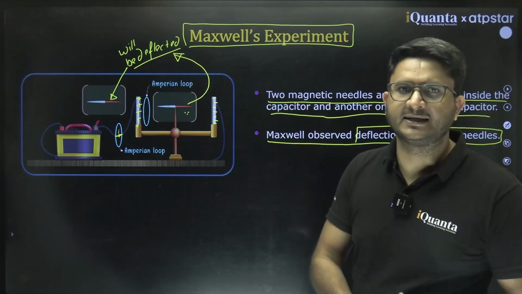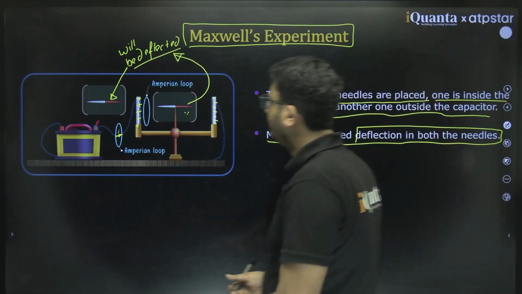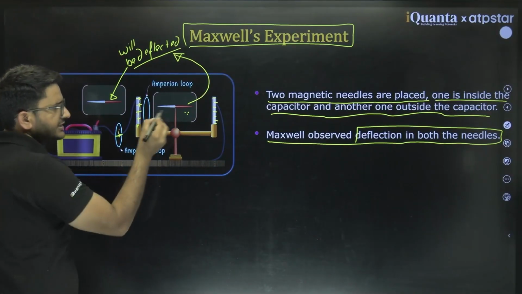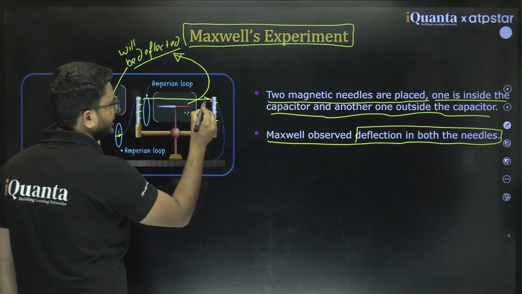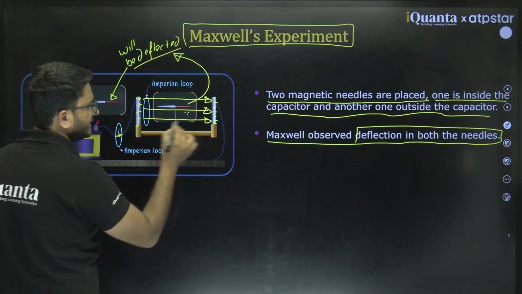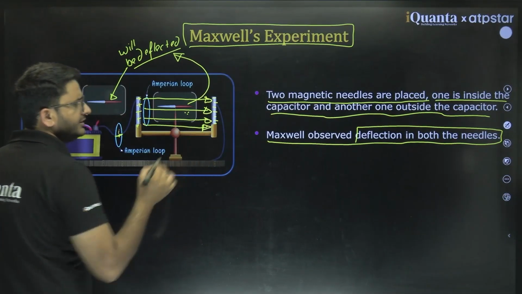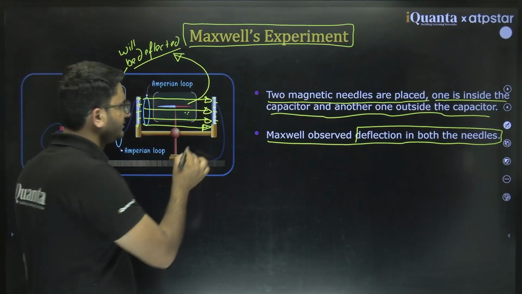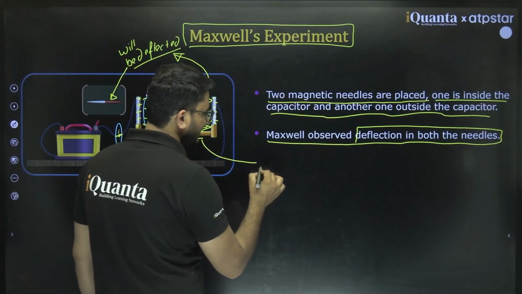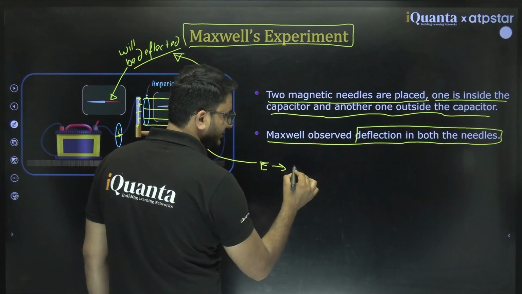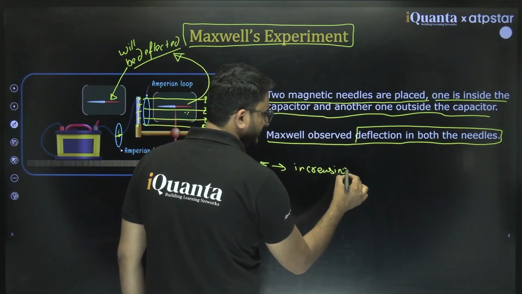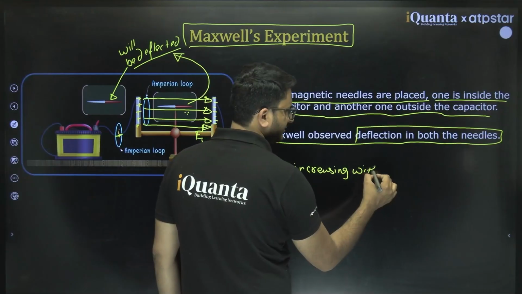We will be studying that also. And he explained that whenever we are charging a capacitor, the electric field is continuously increasing. This electric field is increasing with time.